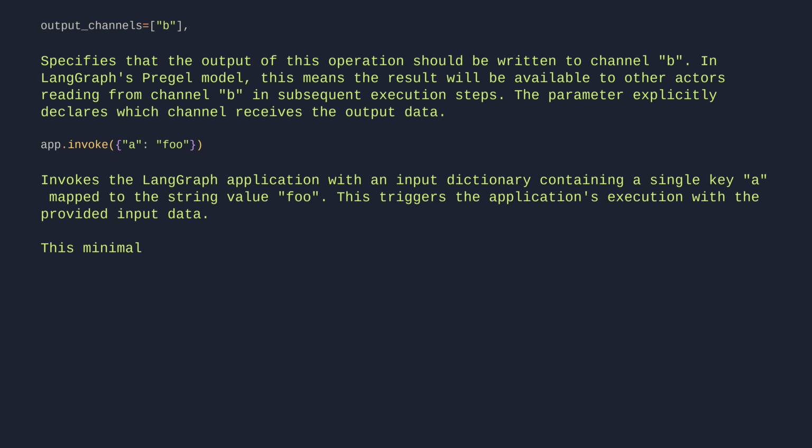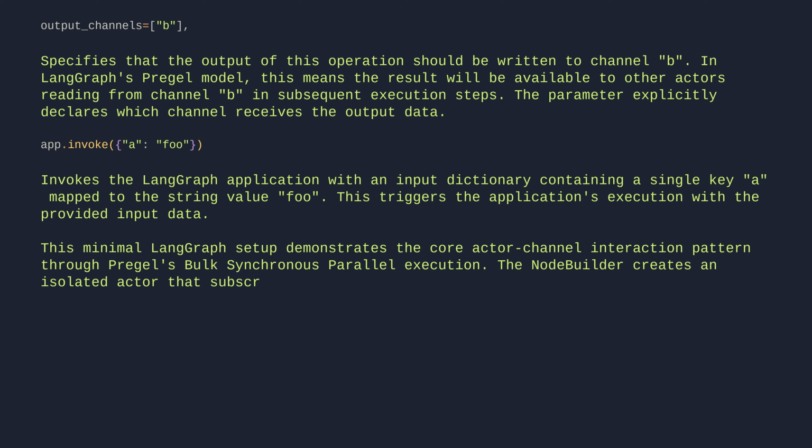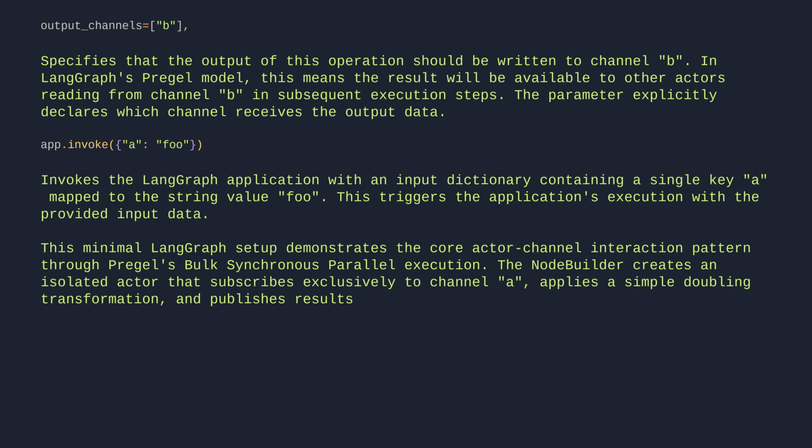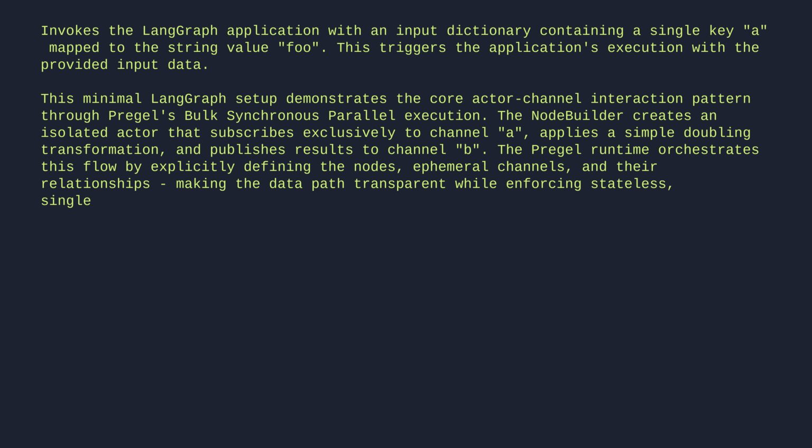This minimal LangGraph setup demonstrates the core actor-channel interaction pattern through Pregel's bulk synchronous parallel execution. The NodeBuilder creates an isolated actor that subscribes exclusively to channel A, applies a simple doubling transformation, and publishes results to channel B. The Pregel runtime orchestrates this flow by explicitly defining the nodes, ephemeral channels, and their relationships, making the data path transparent, while enforcing stateless, single-step processing.